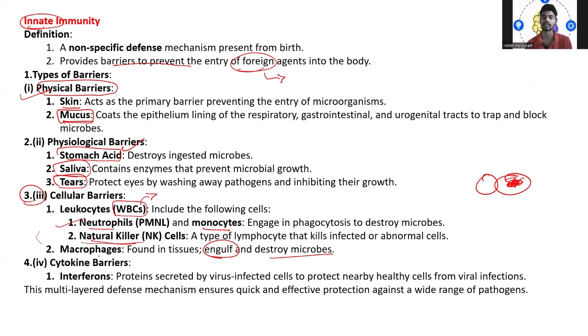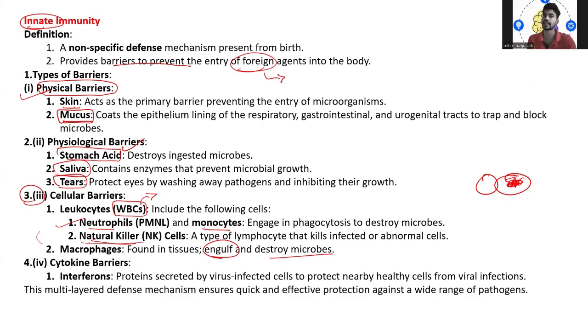So what happens here? The virus-infected cells make certain proteins and keep them ready, so that next time if the virus invades and is gonna infect some healthy cells, immediately it is identified and the cells will be protected by the other infected cells. That is why they are called interferons.